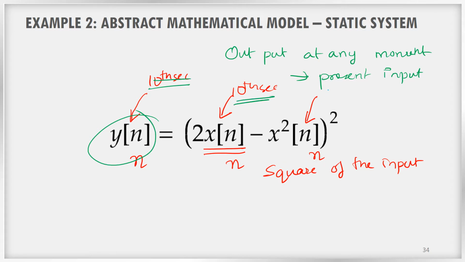Now if you go to the 15th second, the output is depending only on the 15th second input. It does not care about the past input values. What happened in the past is not at all important here. The only important thing is what the input value is at the present moment, and the system responds to that. That is the basic behavior of this kind of system. So these are examples of static systems.